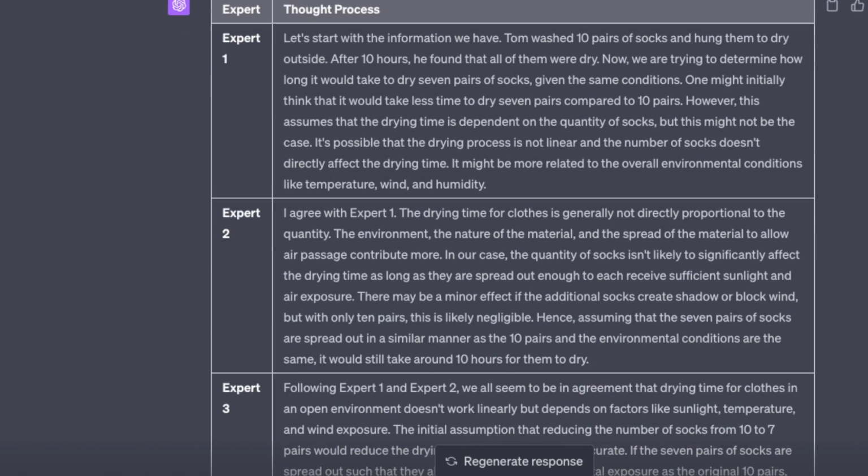Tom washed 10 pairs of socks, blah, blah, blah. It's going through its thought process. One might initially think that it would take less time to dry. However, this assumes that the drying time is dependent on the quality of socks, and it continues on.